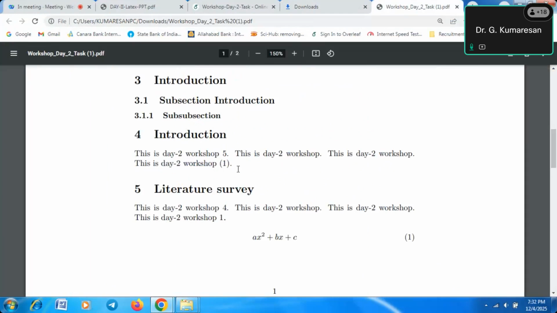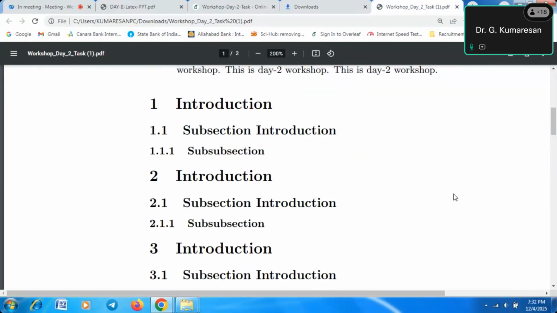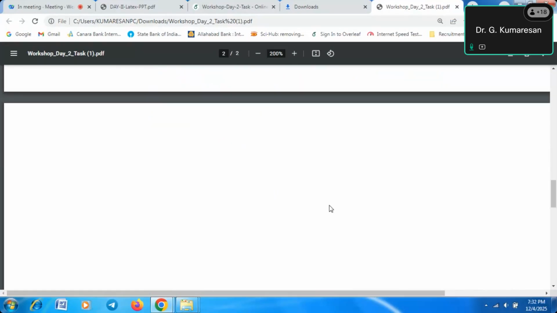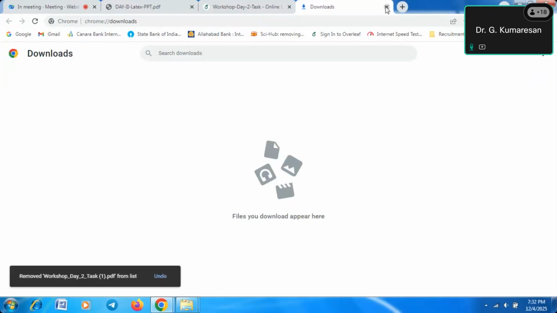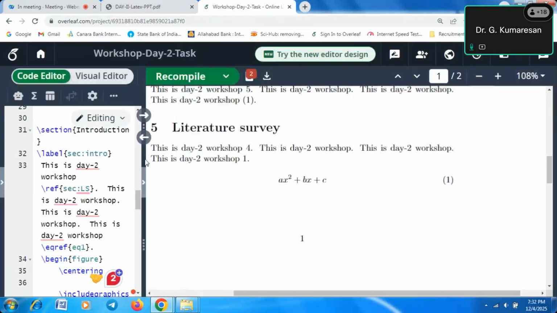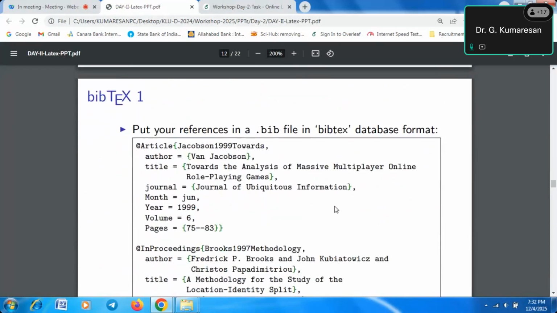Yes, sir. So this is the way. Now let's see the difference between table citation, figure citations, and equation citations. This is the way the documents look very nice, so that many people use LaTeX documents. This is the way it is working.